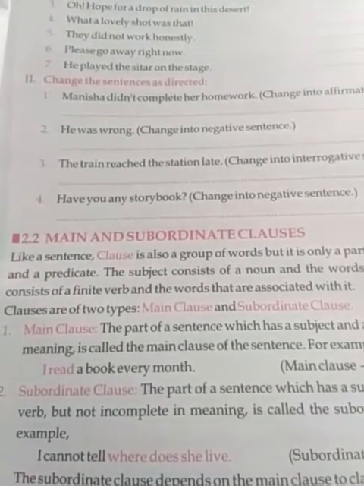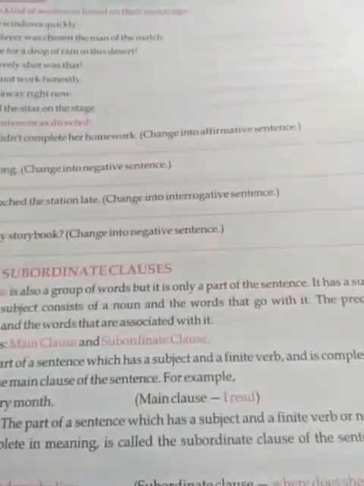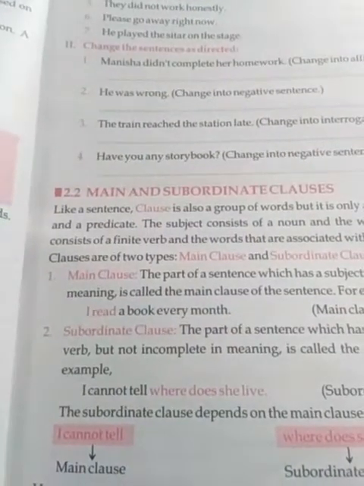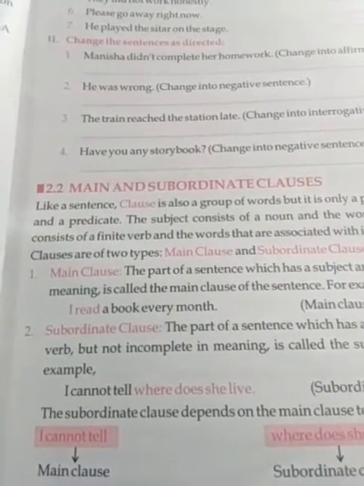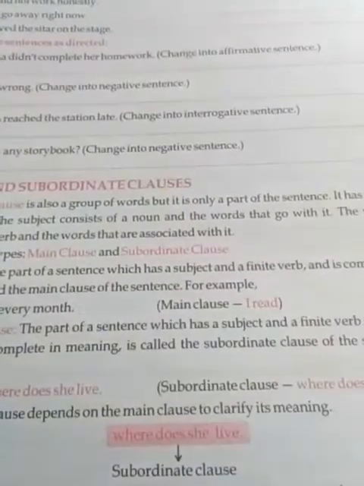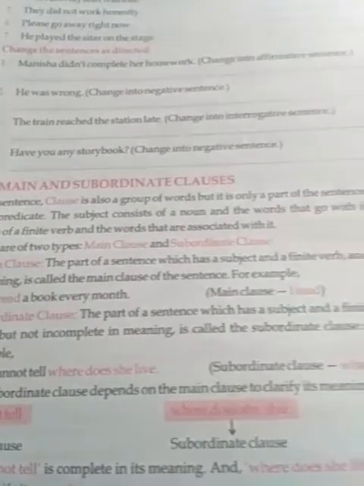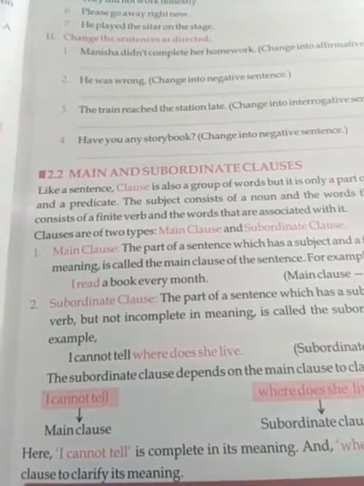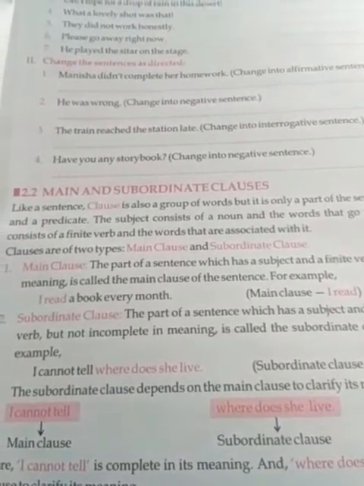So here I told you that a subordinate clause is a part of a sentence which has a subject and a finite verb or non-finite verb but is incomplete in meaning. So in the example, I cannot tell where does she live, main clause will be I cannot tell and subordinate clause will be where does she live. Here I cannot tell is complete in its meaning and where does she live depends on the main clause to clarify its meaning. So therefore where does she live is a subordinate clause.